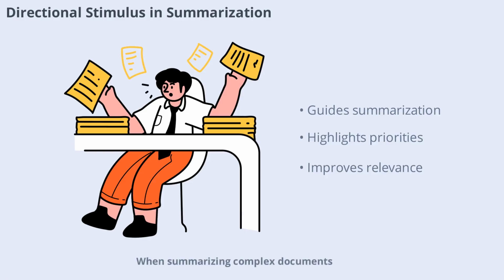In summarizing complex documents, a directional stimulus can guide the model to focus on what matters most. For example, adding "key focus: product launch delays and budget overruns" ensures the summary highlights those issues. This technique is especially useful for long or multifaceted inputs, helping you get concise and relevant outputs.